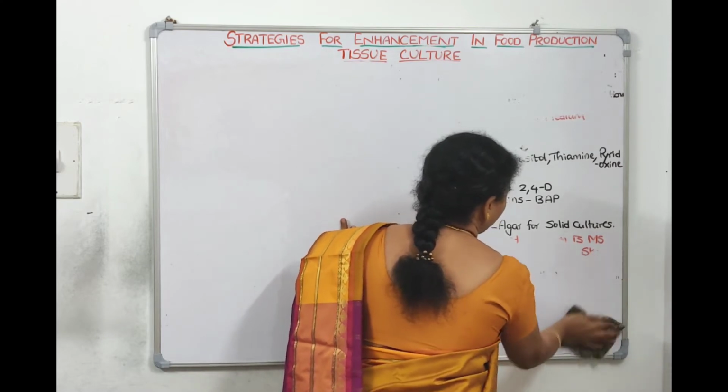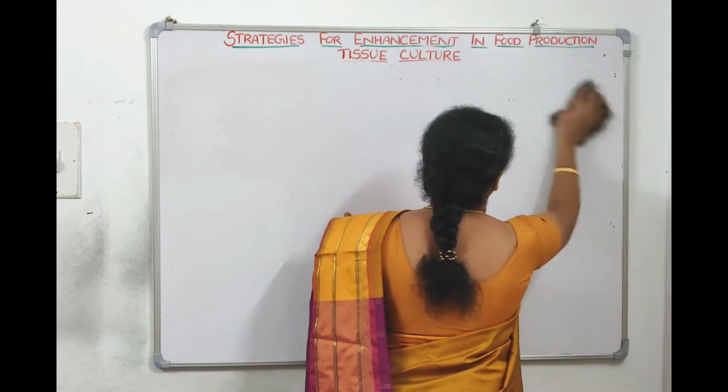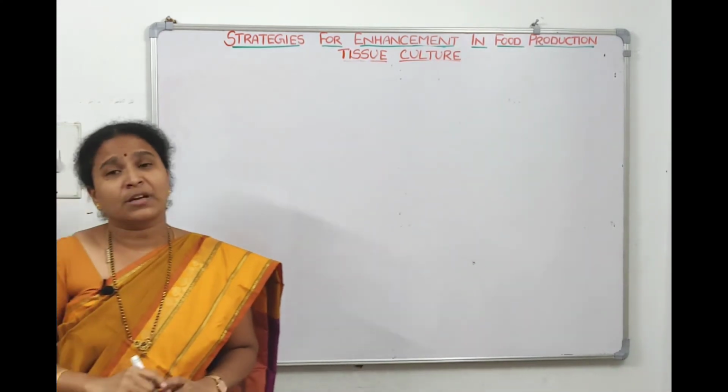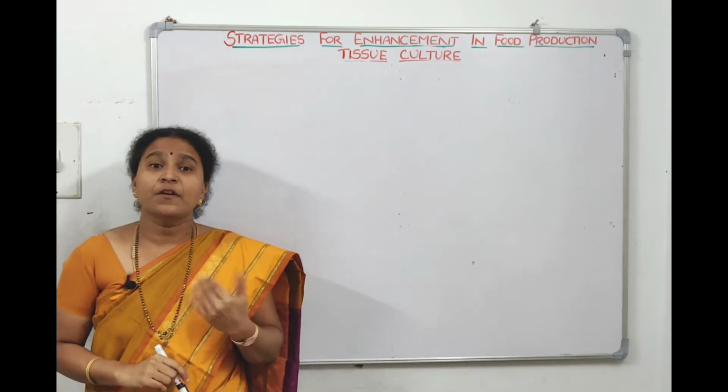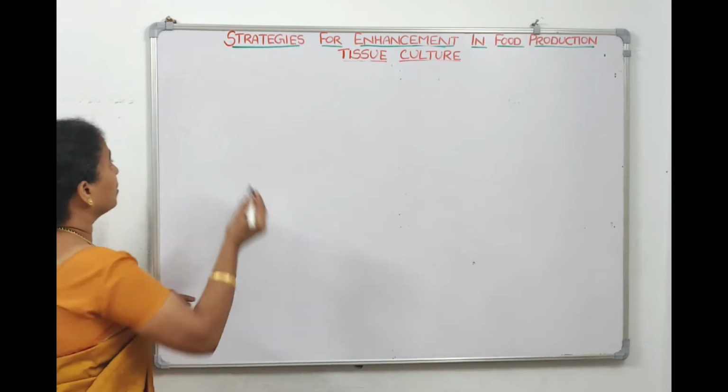Now we'll talk about micropropagation, which also comes under tissue culture only. Right, children? So we can say that by applying tissue culture, it is possible to achieve propagation of a large number of plants in a short duration.